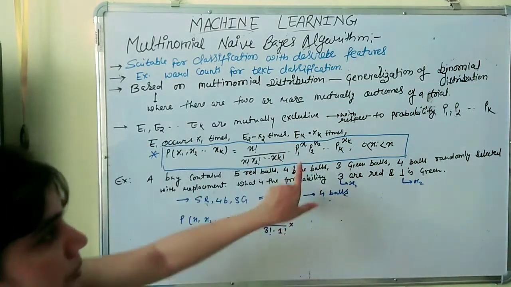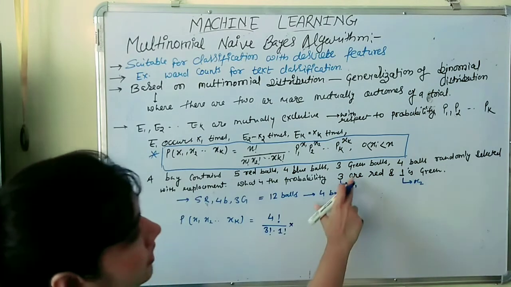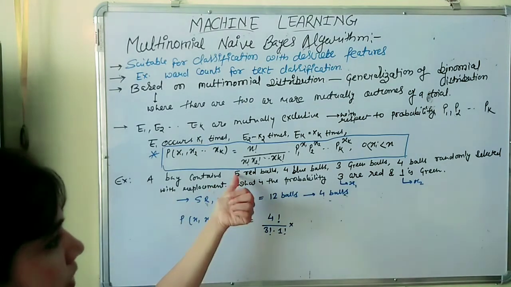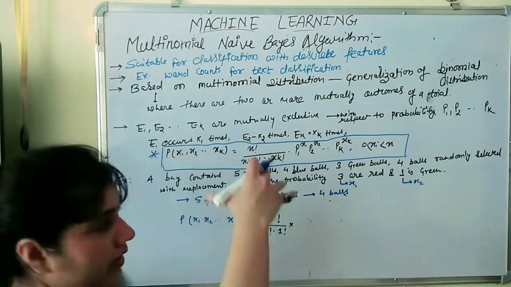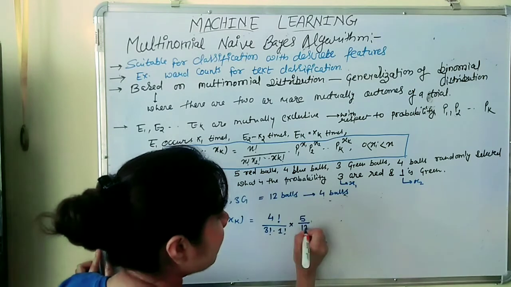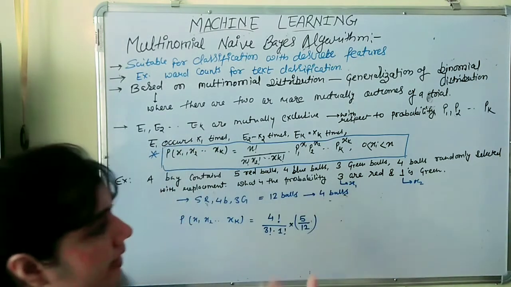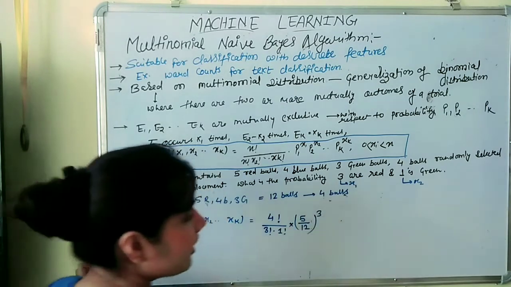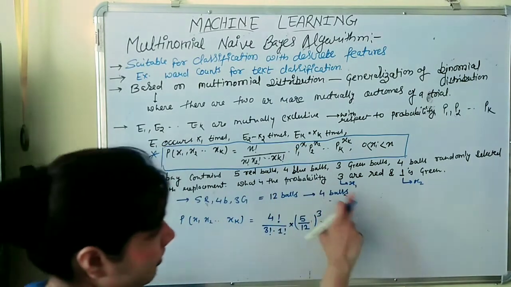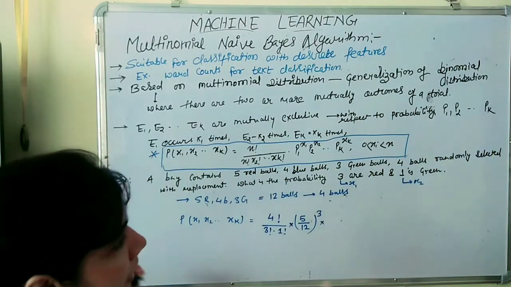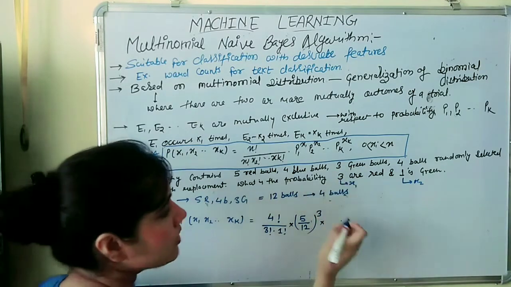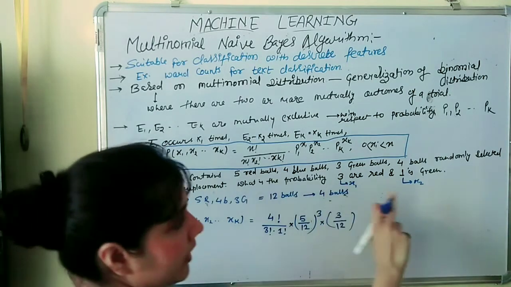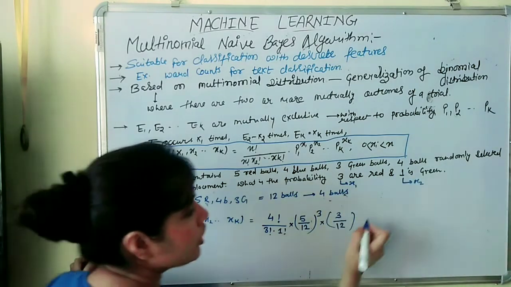Now we find the probability P1. We have 5 red balls and the total number of balls is 12, so the probability of selecting a red ball is 5 by 12, raised to the power 3, that is x1. Second, 1 is a green ball. We have 3 green balls out of 12, so the probability of selecting a green ball is 3 by 12, raised to the power 1.